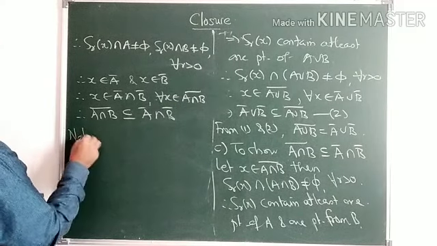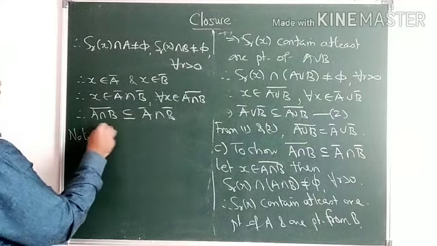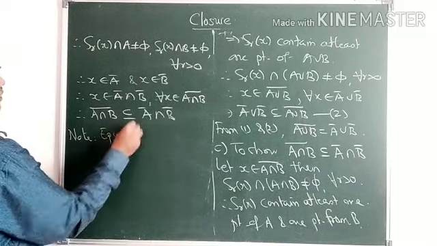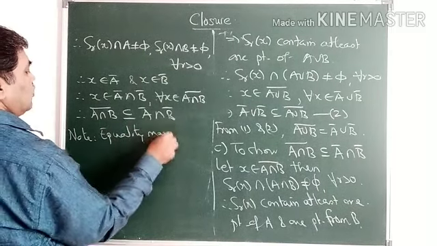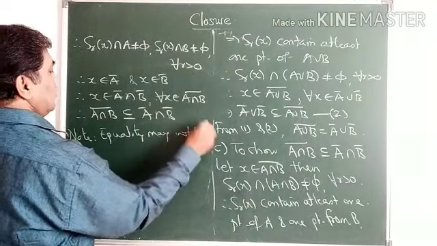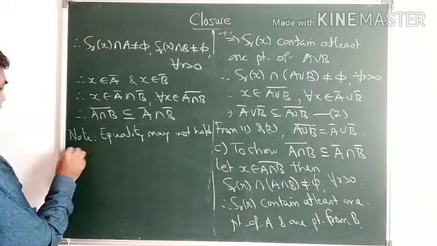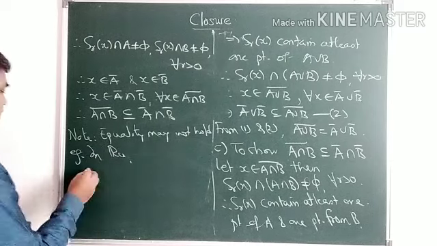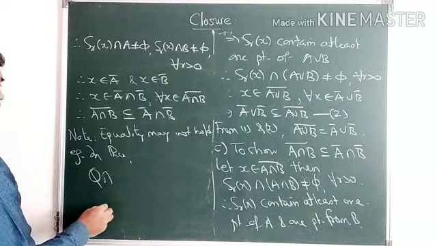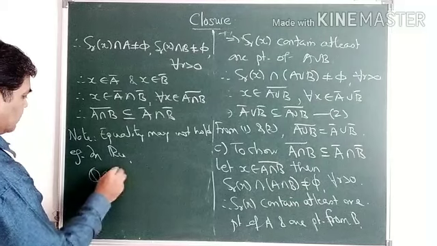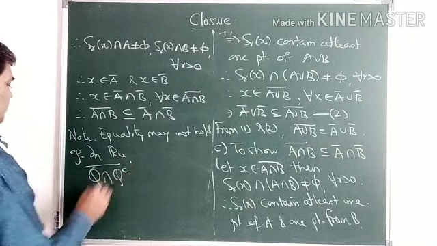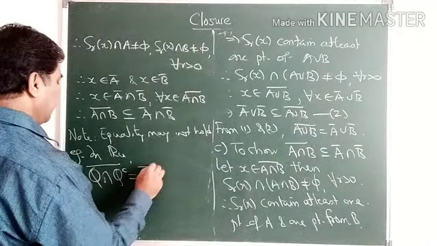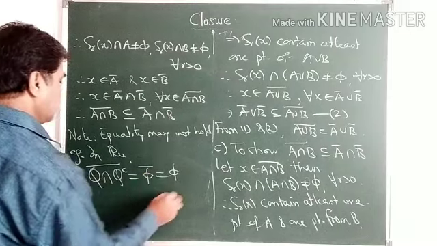Note, equality may not hold. Example, in R usual, if I take Q intersection Q complement closure, this is nothing but phi closure, which is phi.